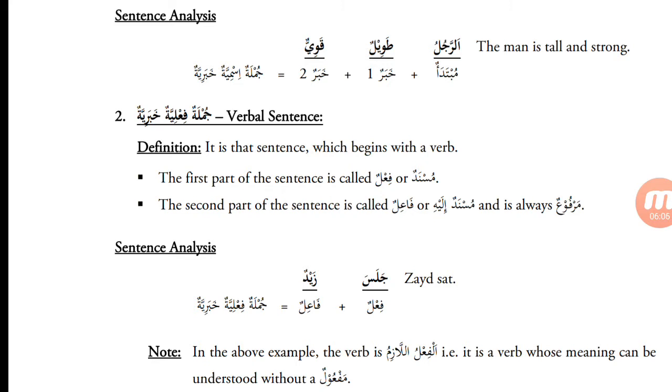Ar-rajulu, the man. Alif lam here is giving the meaning of the. So this is a ma'rifa noun. Ar-rajulu, the man. This is the mubtada. Tawilun, this is the first khabar. Okay, it is marfu' and it is nakira. It is ending with the tanween. Qawiyun is the second khabar. It is marfu' and it is ending with a tanween. This is also nakira. So this is a jumla ismiya khabariyah. The man is tall and strong.